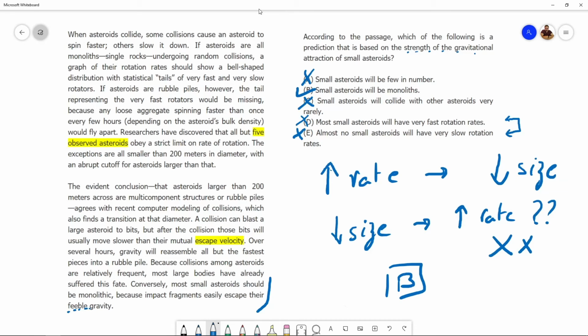Now, one nuance that some of you might have wondered about: the last statement says most small asteroids should be monolithic, whereas option B is much more direct than that. Small asteroids will be monoliths. So it doesn't leave room for that possibility like the last statement does with the word most. How come B is correct then? Well, that's where we need to be clear about what the question's asking. Which of the following is a prediction that is based on the strength of the gravity?